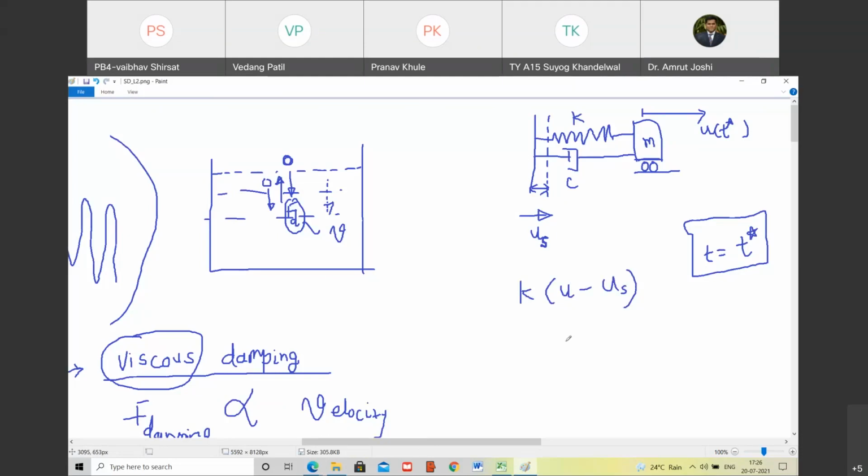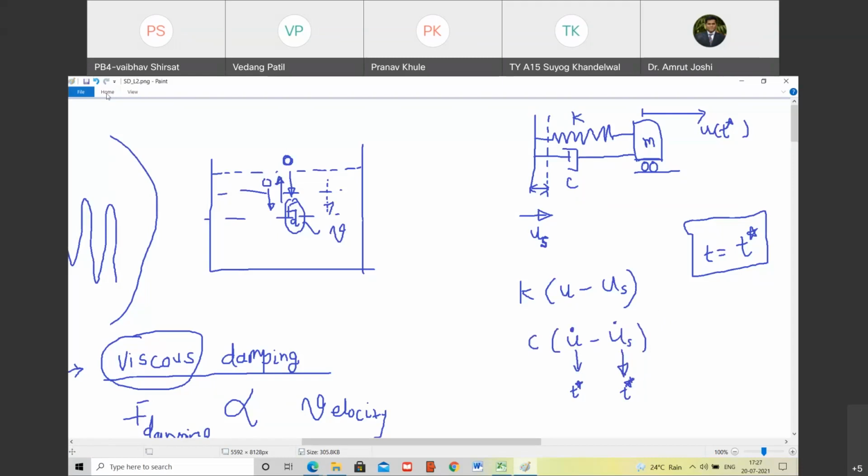On similar lines, what can be the damping force? It is C into u dot minus us dot, where u dot is the velocity of the mass at time t star, and us dot is the velocity of the support at time t star. So C multiplied by this is going to be the damping force.